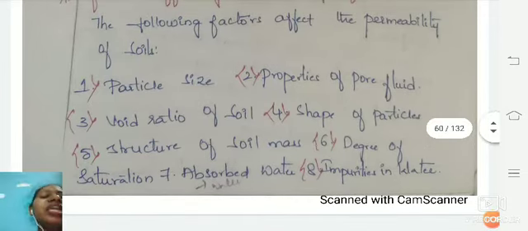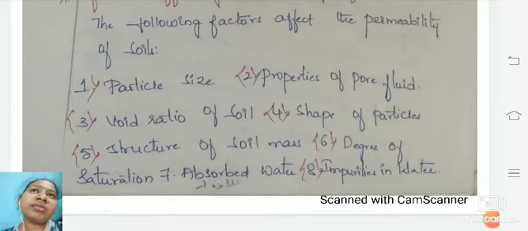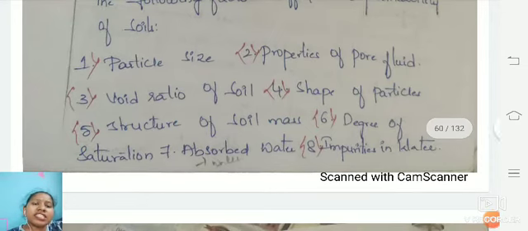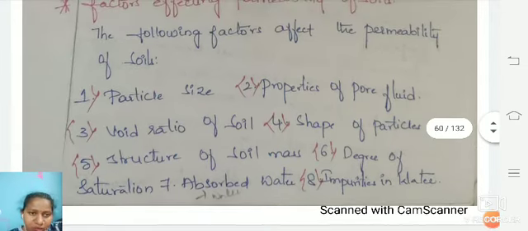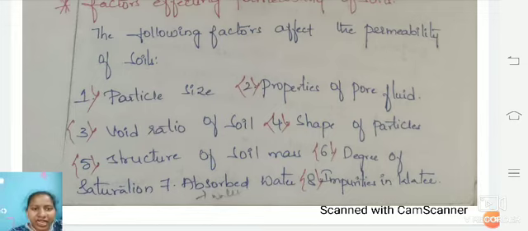Void ratio of a soil: as the void ratio goes on increasing, the volume of the soil decreases, but not the solids here, right? So even the shape of the particle will not be changed. If you go on compacting, the permeability changes also. There won't be a change in the shape and particle size. And even structure: whatever structures we have studied, such as honeycomb structure, flocculated structure, dispersed structure, and clay matrix structure, all these structures of a soil sample are also taken into consideration.